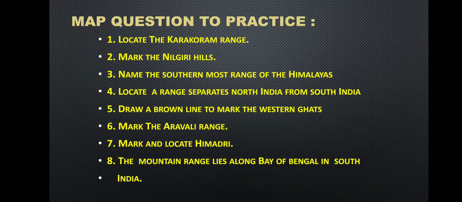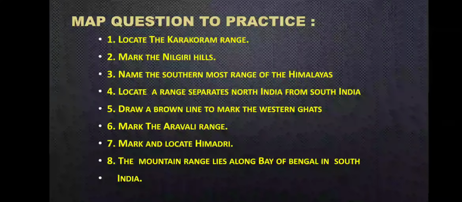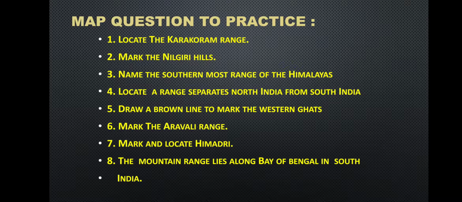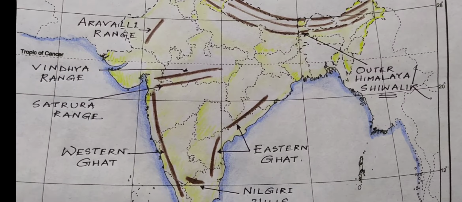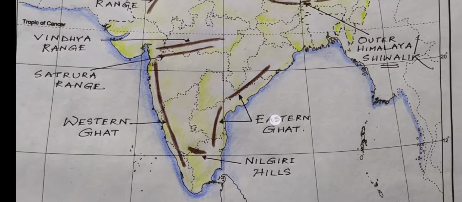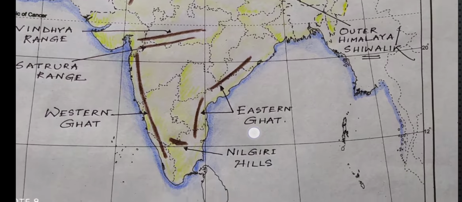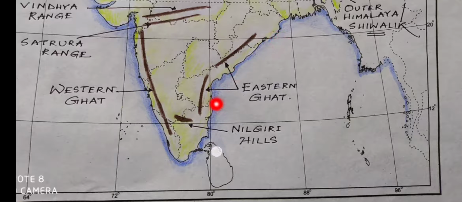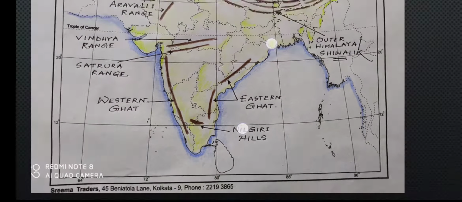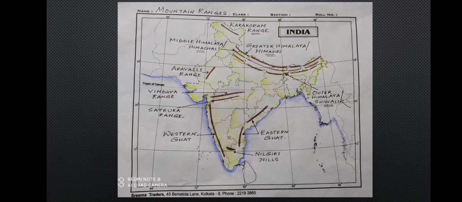And next is the mountain range that lies along the Bay of Bengal in South India. So which mountain range lies along the Bay of Bengal? So this is the Bay of Bengal in South India. Okay, so this mountain range, the Eastern Ghat, in the eastern part along the Bay of Bengal, this range is located. Okay, so these are the important mountain ranges of our country.